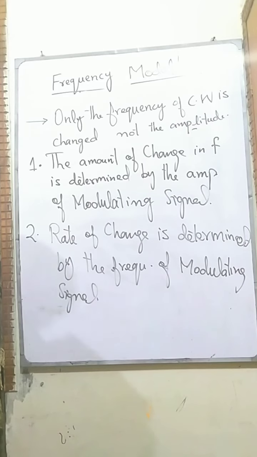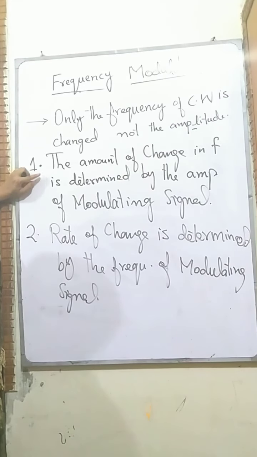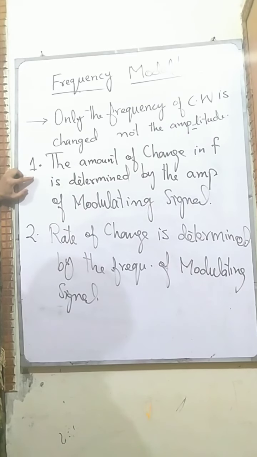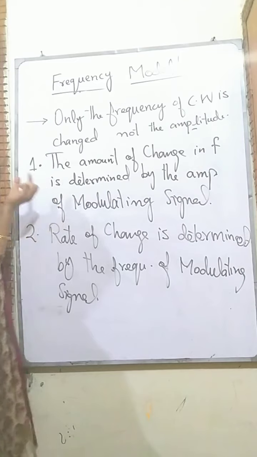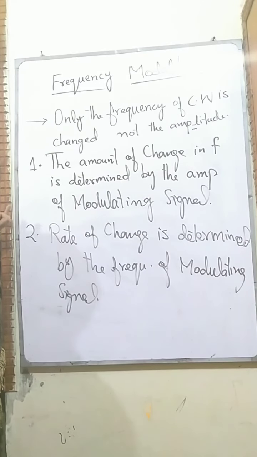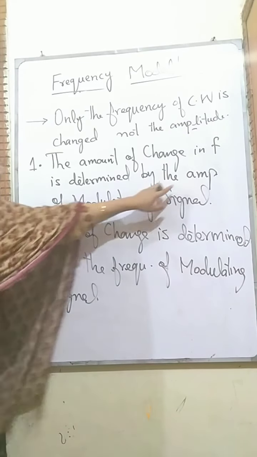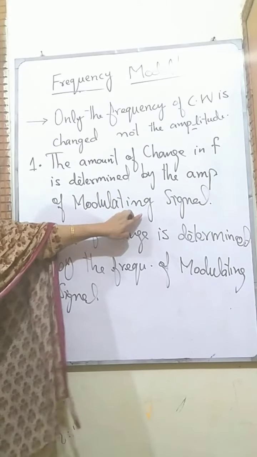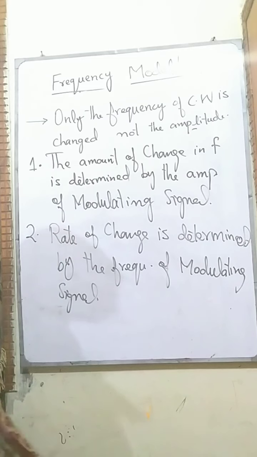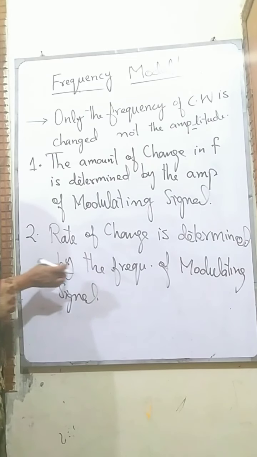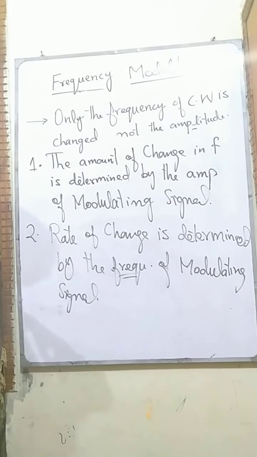So these 2 points are obtained from the figure which we have described before, that the amount of change in the frequency, how much frequency will be changed, depends upon the amplitude of the modulating signal, and the rate of change, meaning how many times the signal becomes high frequency, depends upon the frequency of the modulating signal.